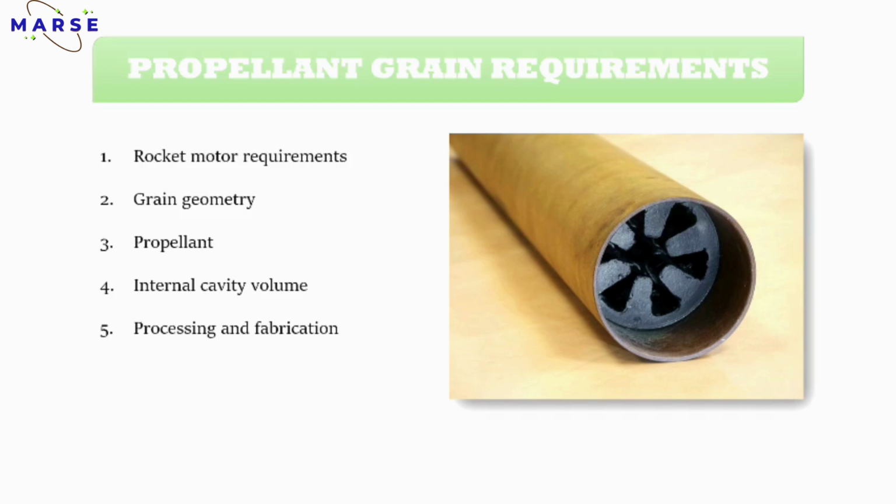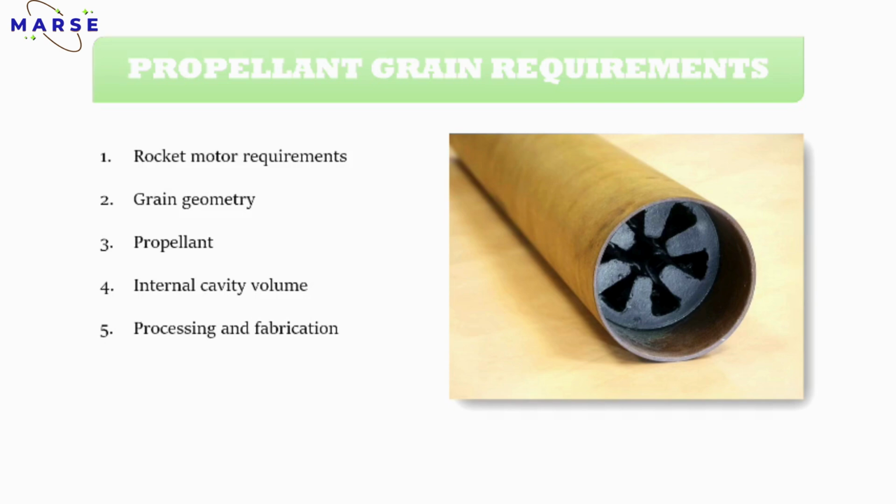For example, if the diameter of the motor is very large, then the length and these small parameters affect the propellant grain design. So you have to design these types of grain based on your motor performance and motor parameters.